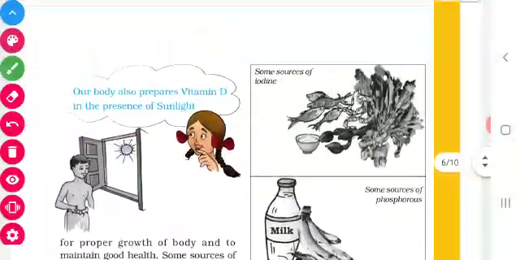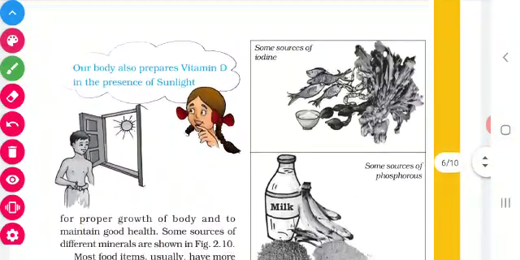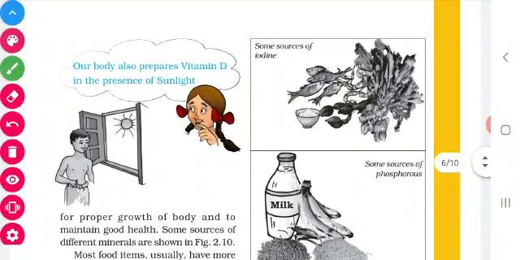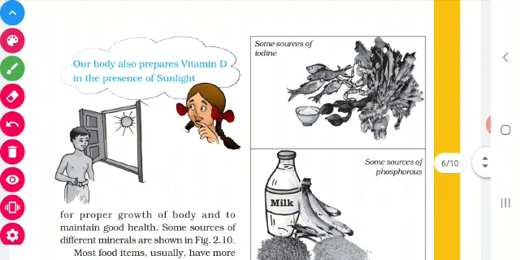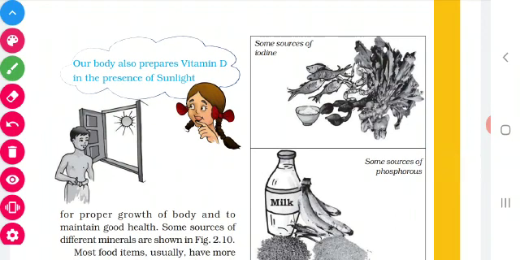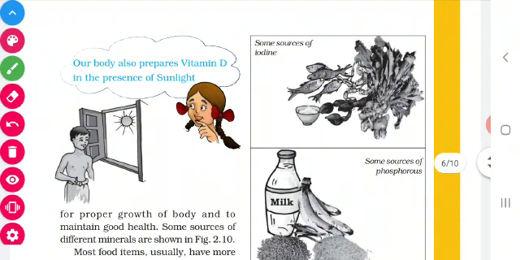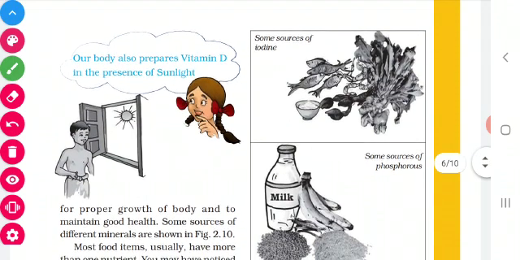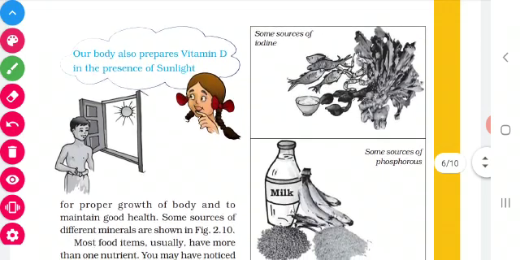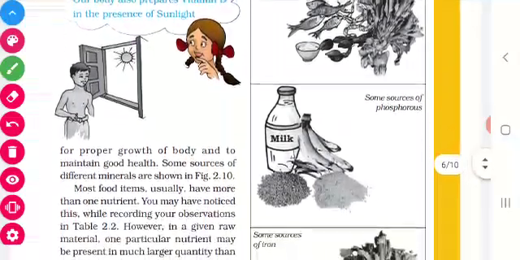So, see, here you can see the figure. Our body also prepares vitamin D in the presence of sunlight. I told you we are getting all these nutrients from plants and animals only, but this vitamin D we are getting from the sunlight. When sunlight is exposed on us, our body itself prepares vitamin D.